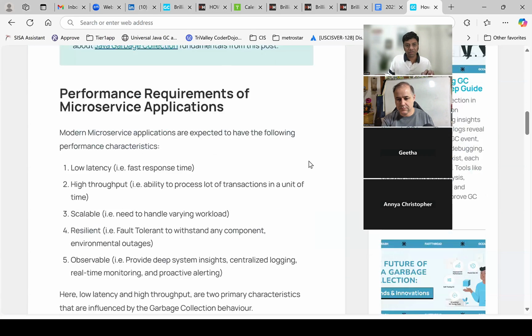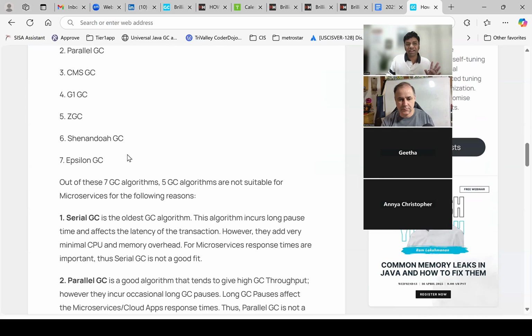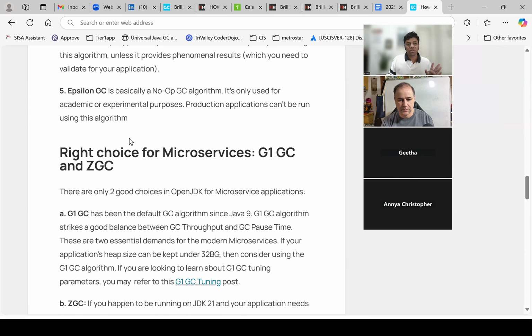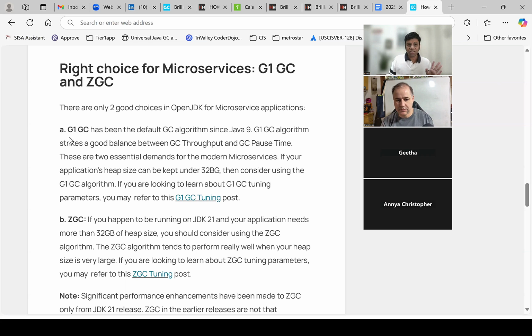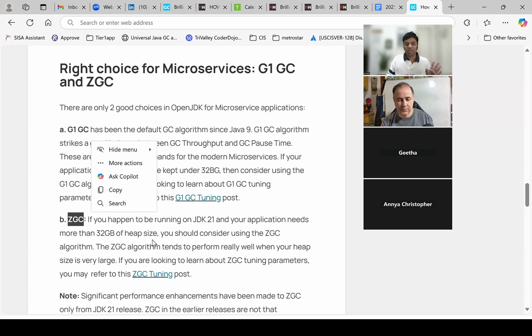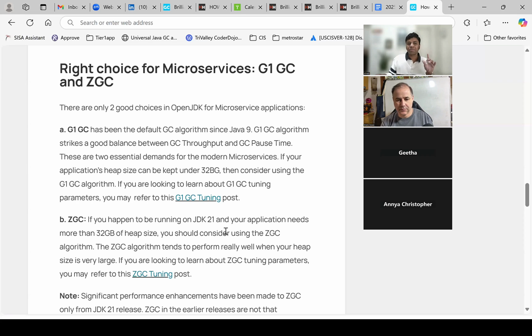So here, where we displayed, there are 7 GC algorithms in OpenJDK. But when it comes to microservices, you can go for either G1 GC or ZGC, based on certain criteria. If your heap size is very large, more than 32 gig, then you may consider going with ZGC, especially if you're on JDK 21 or later. If you're on earlier versions, or your heap size is smaller, consider going with G1 GC.